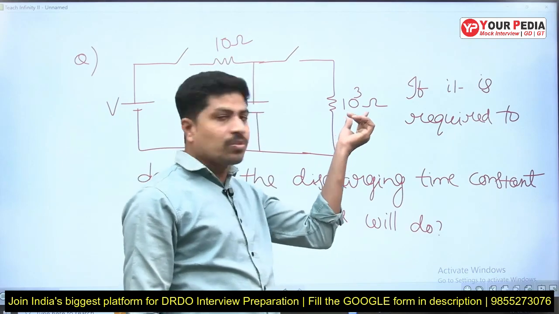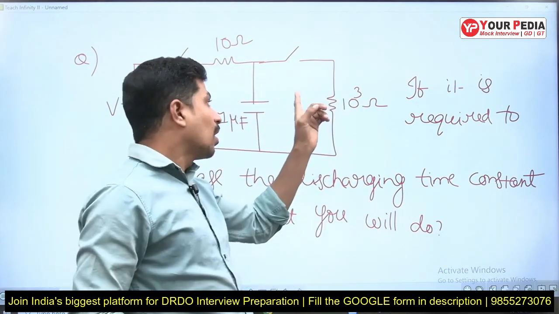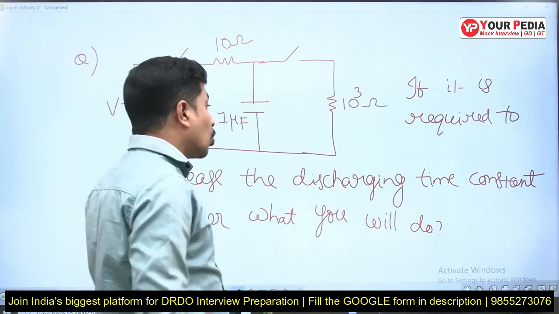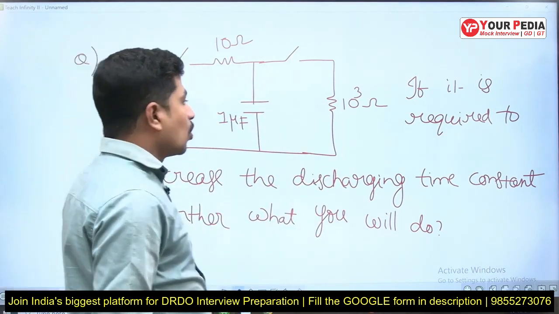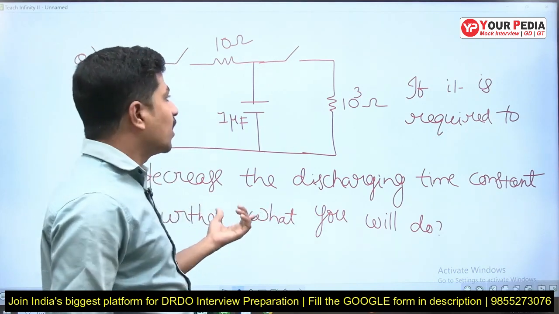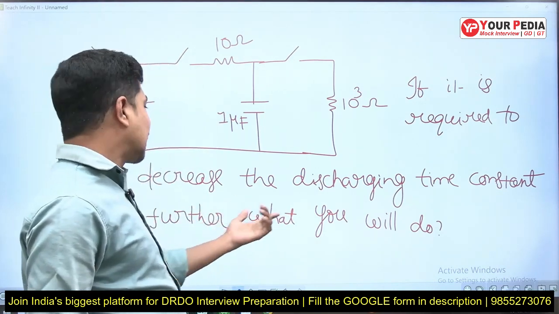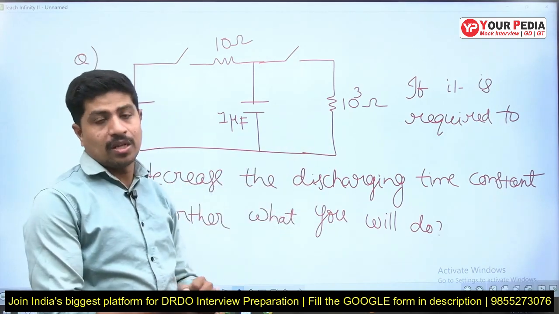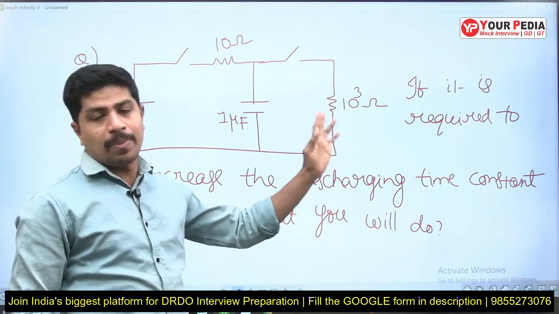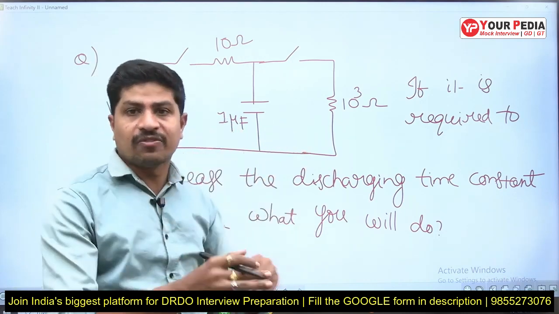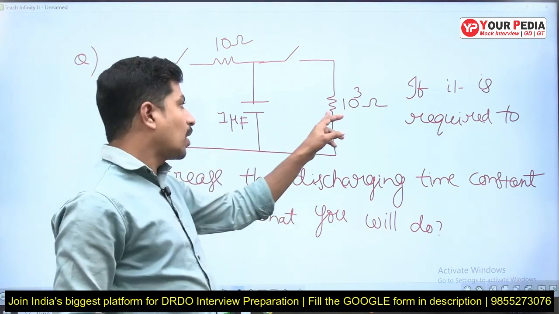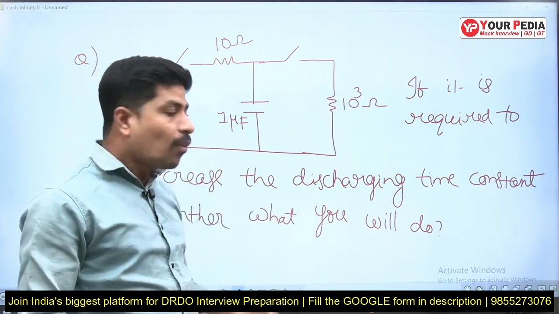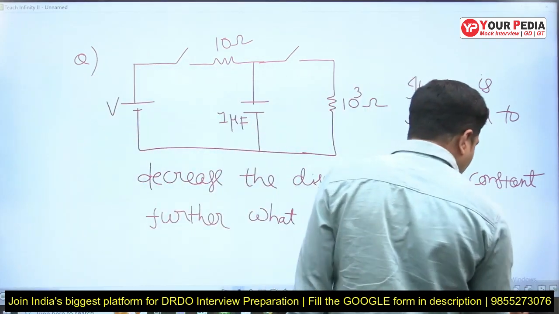Can I decrease this 10 ohms? It is already fixed in the circuit. We should not touch that one. That element is already fixed. Don't say that, to increase. So the question is, if it is required to decrease the discharging time constant further, what will you do? Discharging time constant is more when compared to charging time constant, but you want to decrease it further. Then what will you do, without touching this 10 ohms, without touching this 1k ohm? Yes, that is very simple.